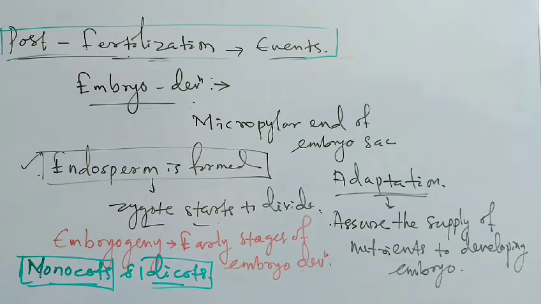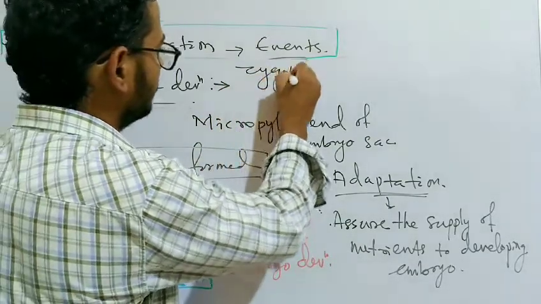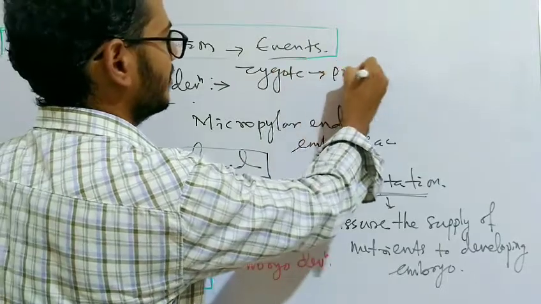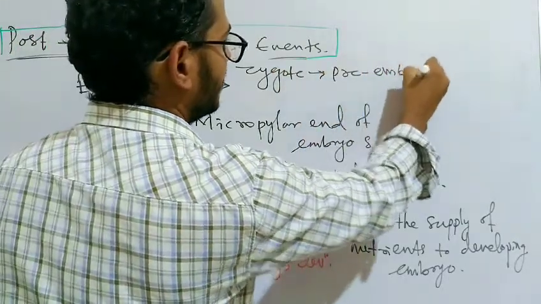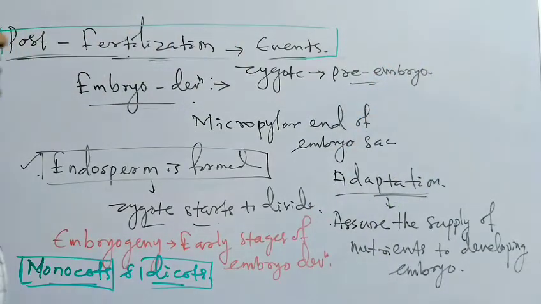The zygote divides and develops into pre-embryo. Pre-embryo means the embryo is not fully formed; it is the primitive stage of embryo.